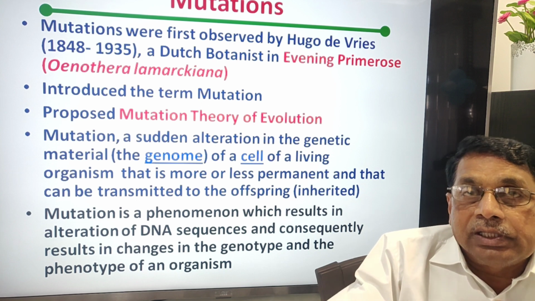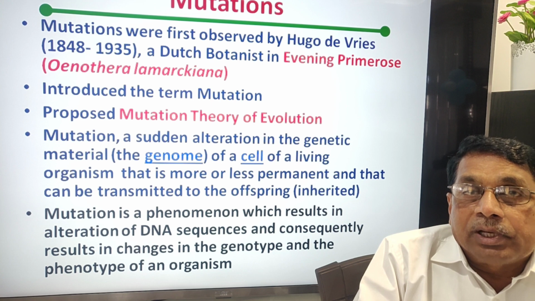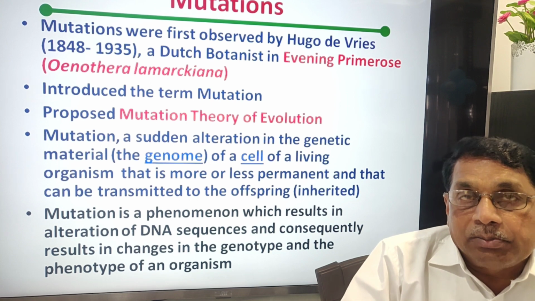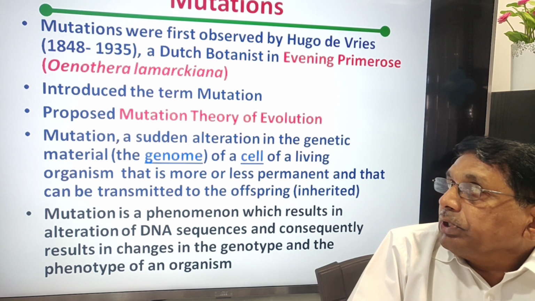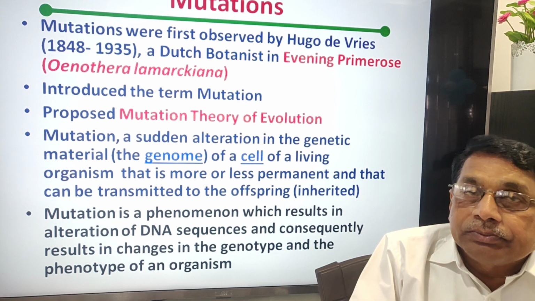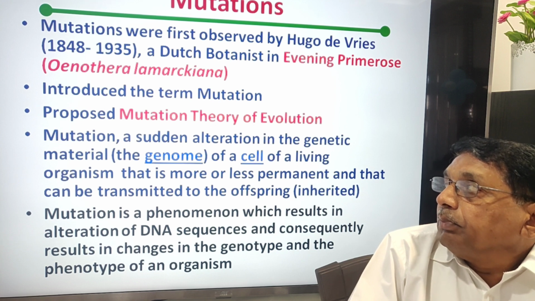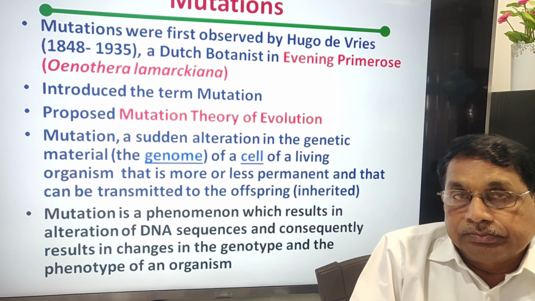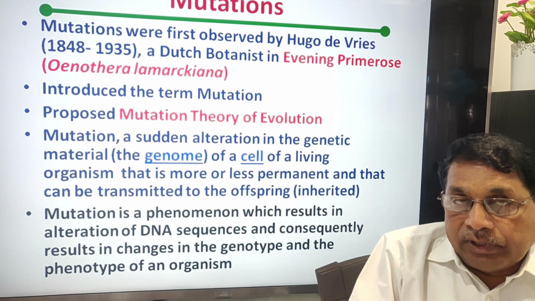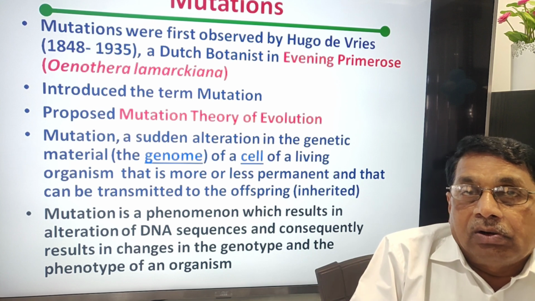One day, suddenly he observed a white-flowered plant producing red ones, or maybe vice versa. He introduced the term mutation, and proposed the mutation theory of evolution, the reason for variation and how evolution took place in nature over a long time.